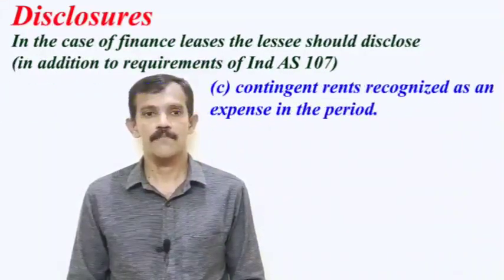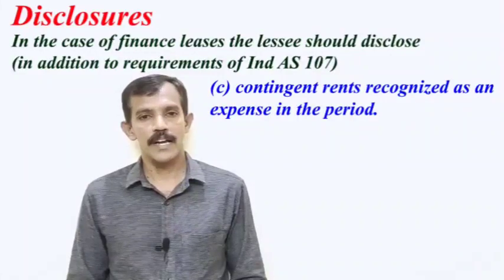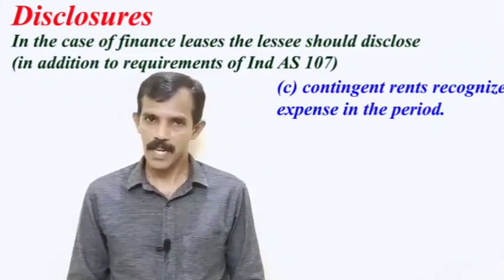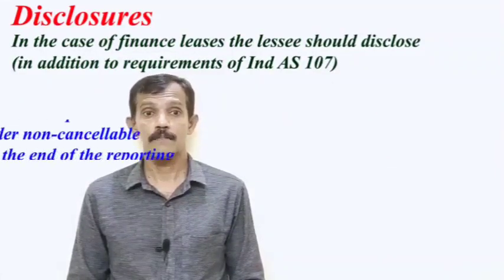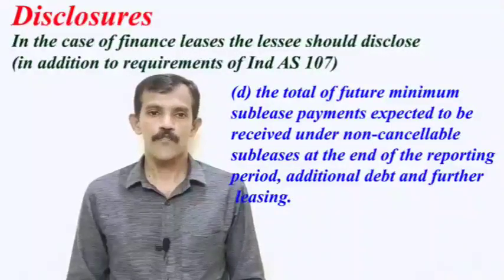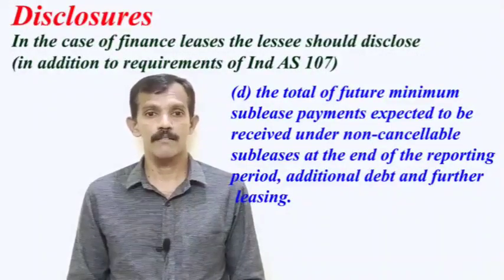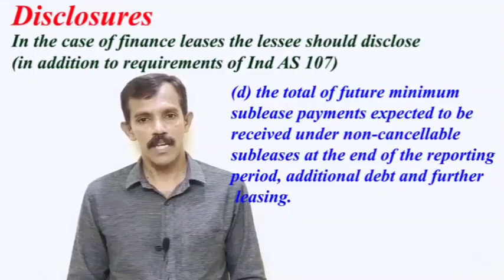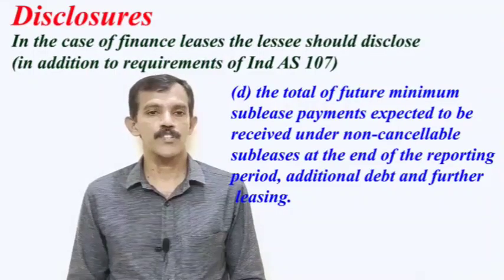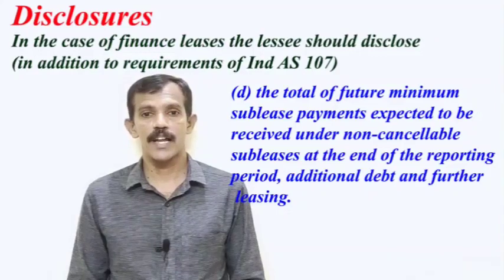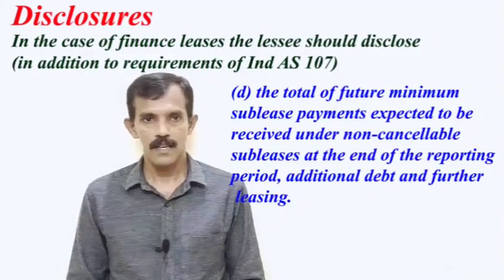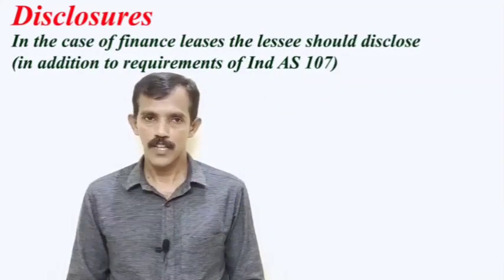Thirdly, contingent rents recognized as expense in the period. And fourthly, the total of future minimum sublease payments expected to be received under non-cancellable subleases at the end of the reporting period, and a general description of significant leasing arrangements. These are the things to be disclosed.